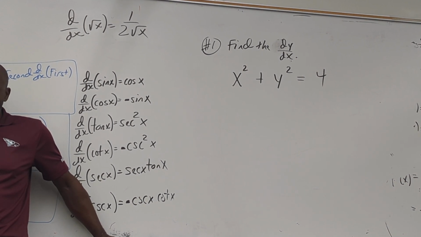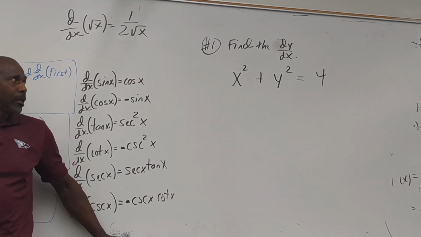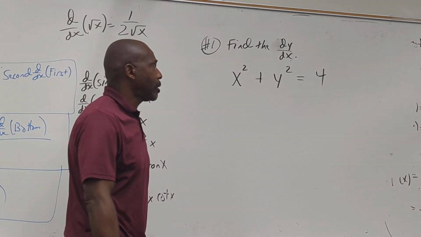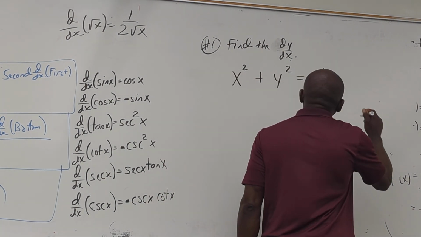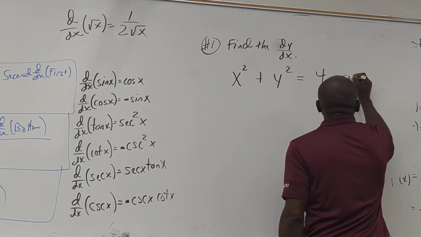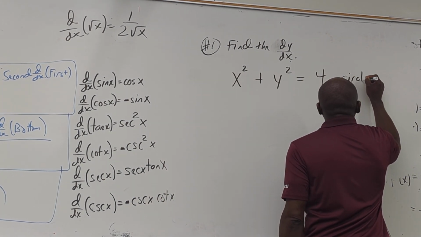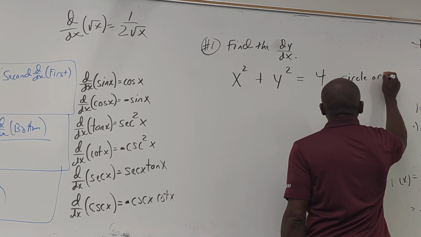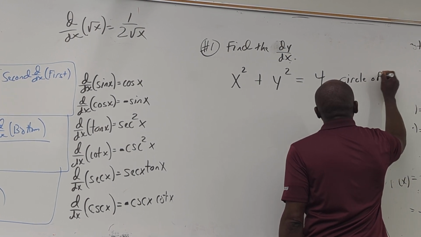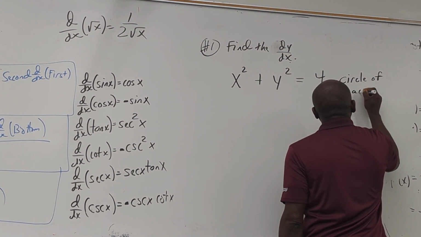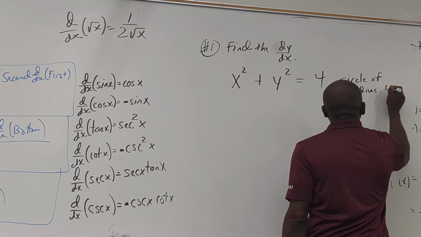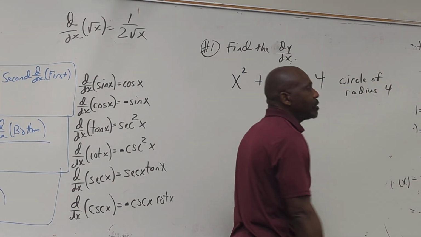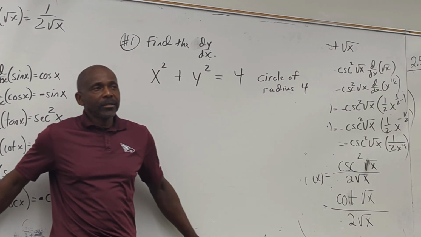What we got, Miss Ali? x squared plus y squared? Do we understand why this is a circle of radius 4? Yes or no?